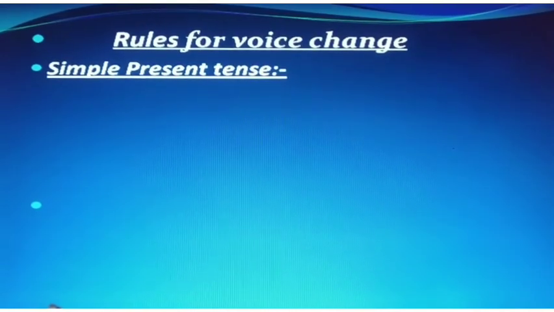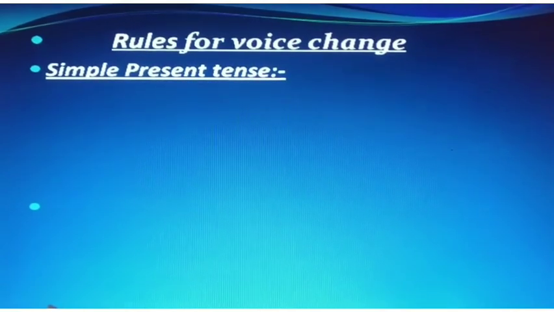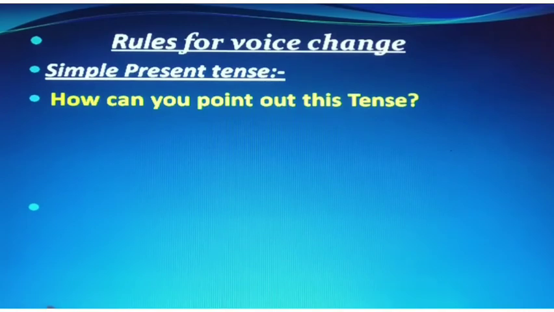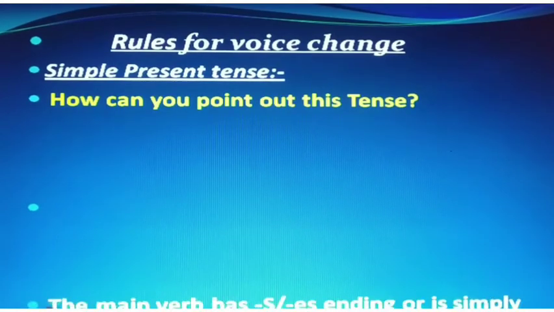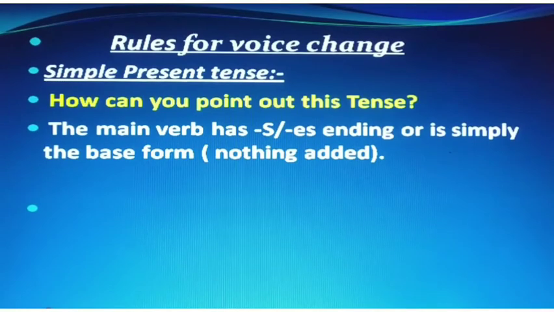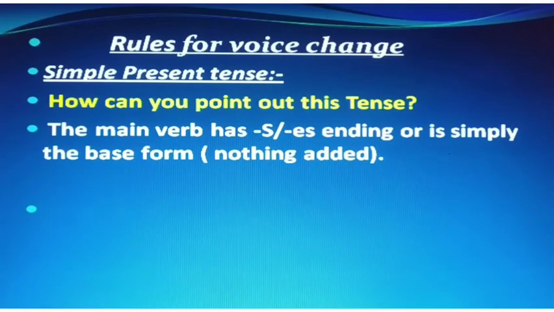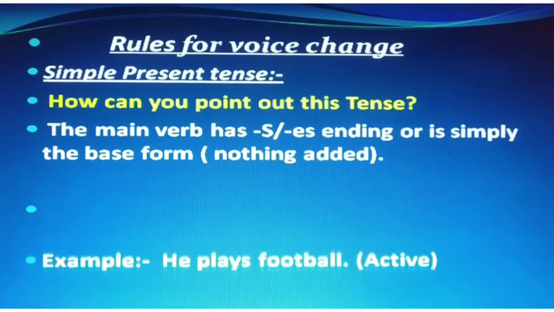How can we change the sentences given in simple present tense from active to passive? How can you point out this tense? It is quite easy. The main verb always has s or es ending or is simply the base form, nothing added to it. That means if you find only the single verb without any ending or s or es ending, then it is simple present tense.